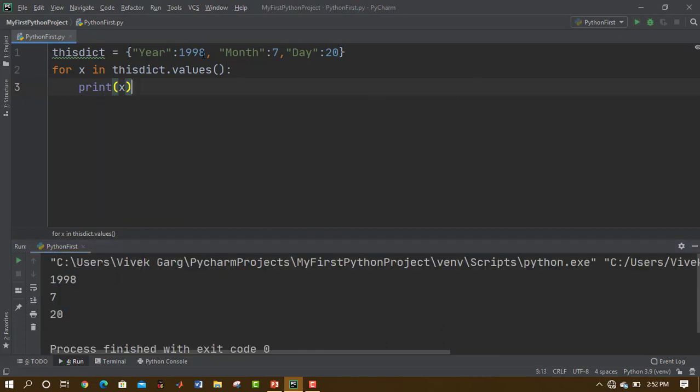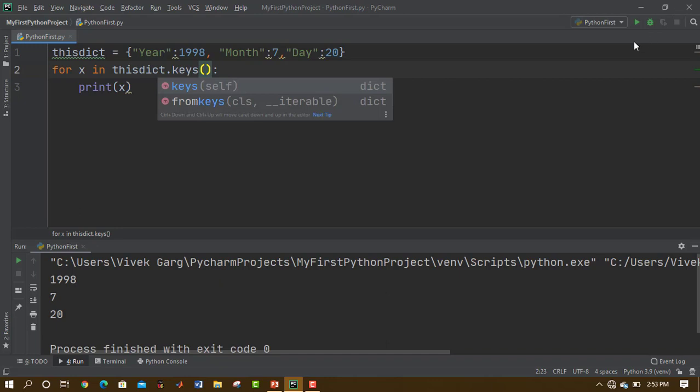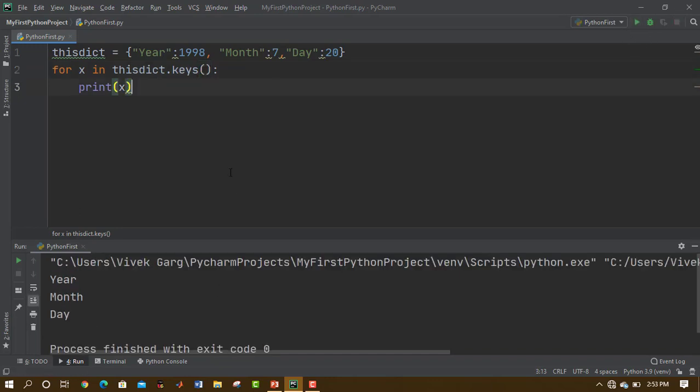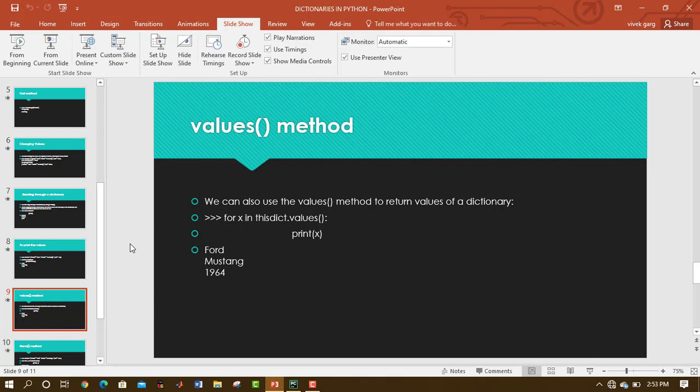But if we are not using the values method here and only printing for x in this dictionary print x, we would get the key names, not the values. Now what if we want to get the key names? What we would do, simply write here dot keys, then we would get the keys. But it is not necessary to use the keys method, because even without the keys we are getting the key names only. So that's how we use the values and keys method to get either values or the key names using a for loop. I hope the concept is now clear.